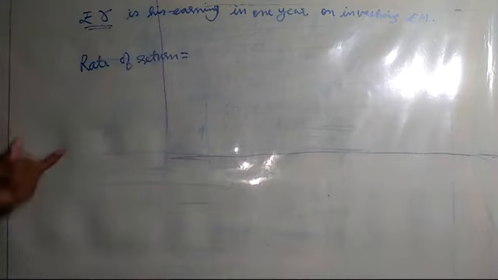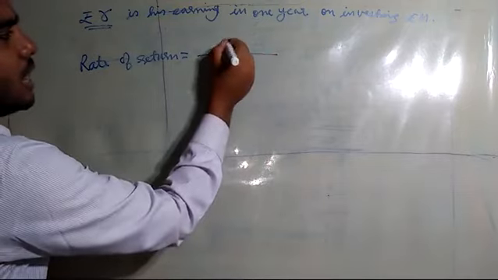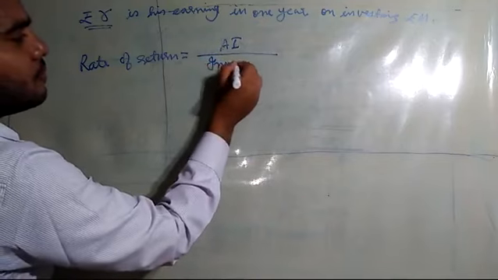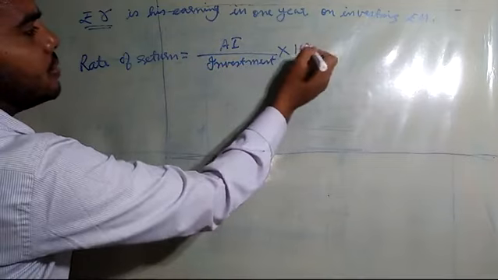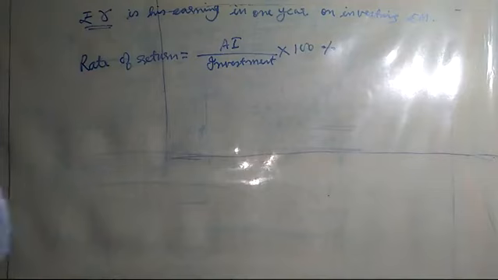The rate of return also they will ask you to calculate. So rate of return means it is actually annual income upon investment into 100%. Now what is the meaning of rate of return? Rate of return means the rate of profit that a person will gain when he is investing a certain amount.